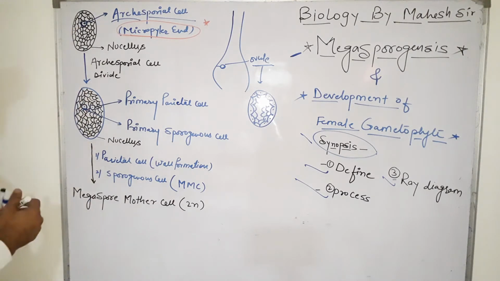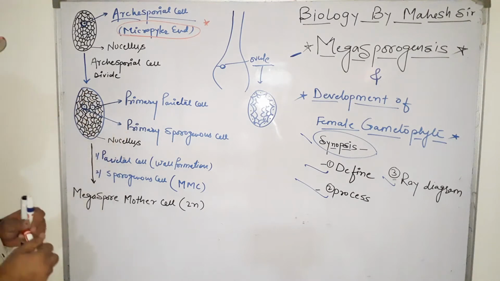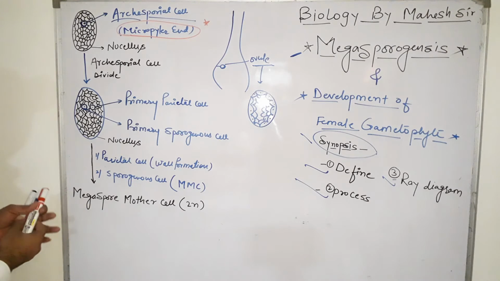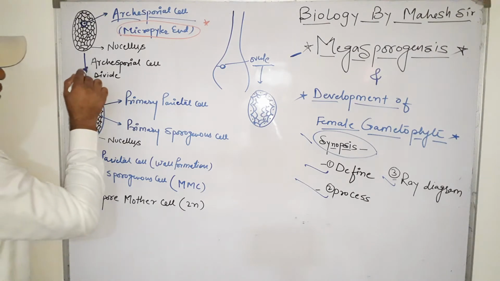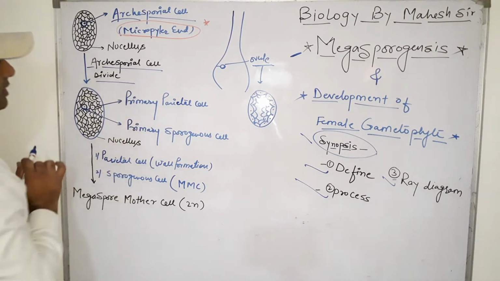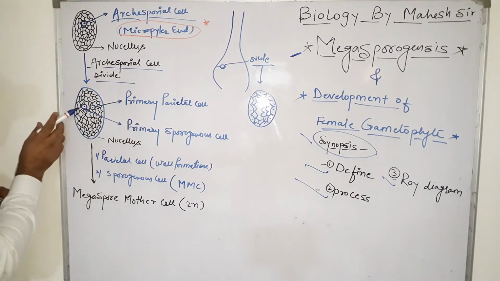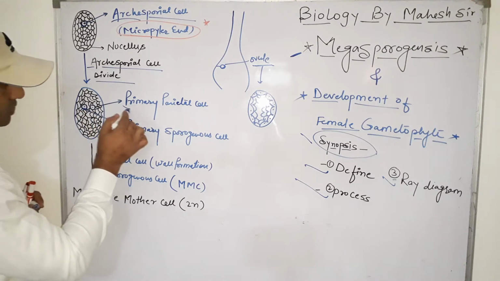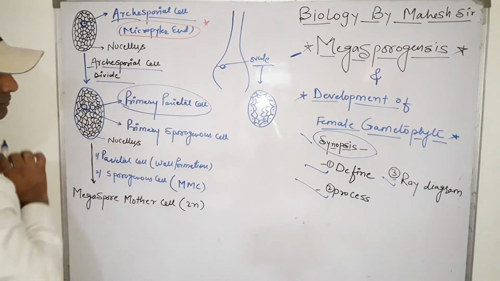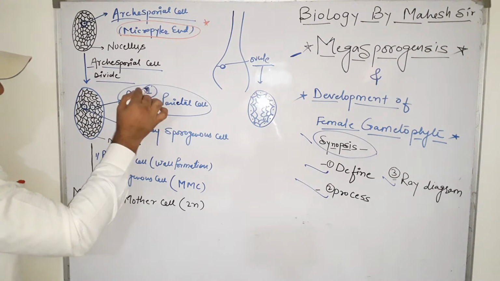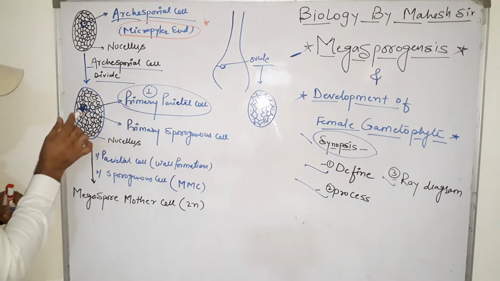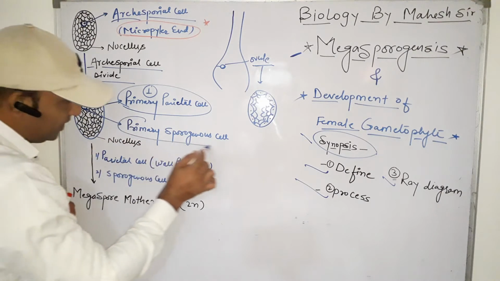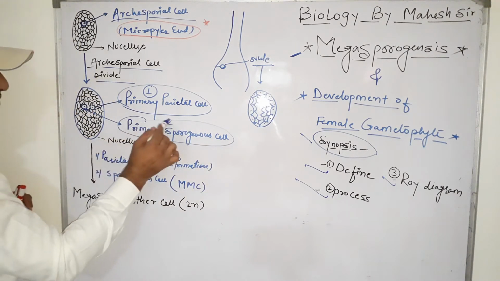Now the archesporial cell is generally present in the nucellus. It undergoes mitotic division. So when the archesporial cell undergoes mitotic division, it converts into two cells. The first cell, which is present on the outer or wall side, is called the primary parietal cell. And the second cell, which is present at the center of the nucellus, is called the primary sporogenous cell.